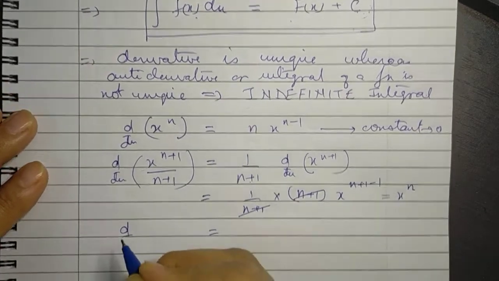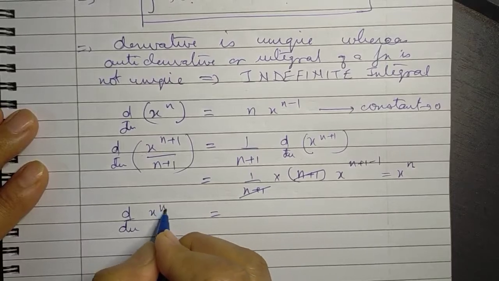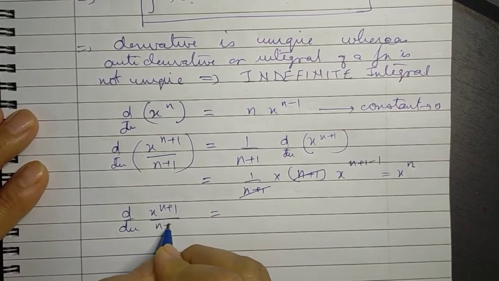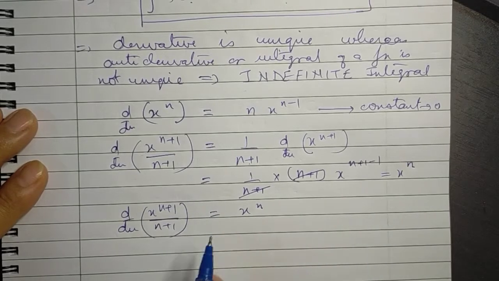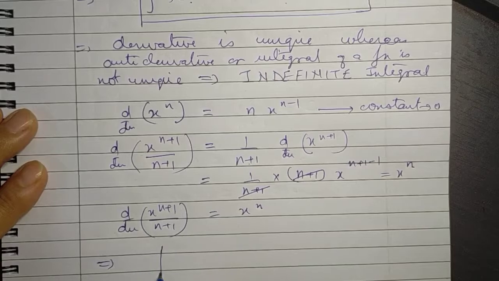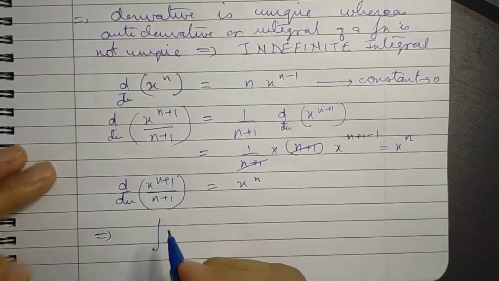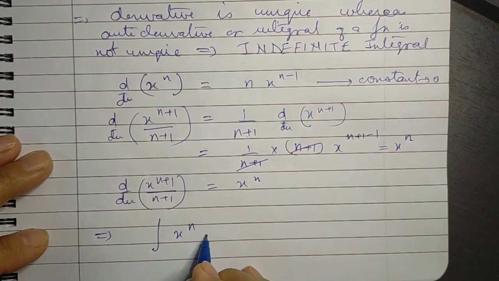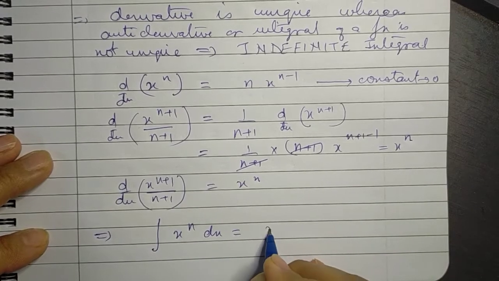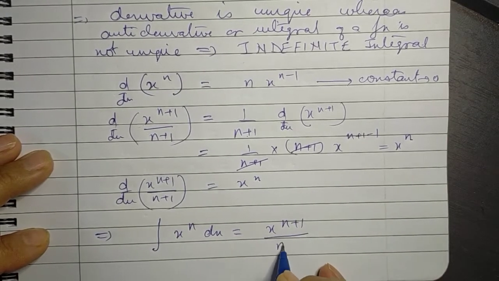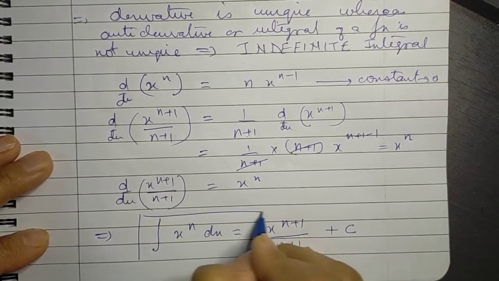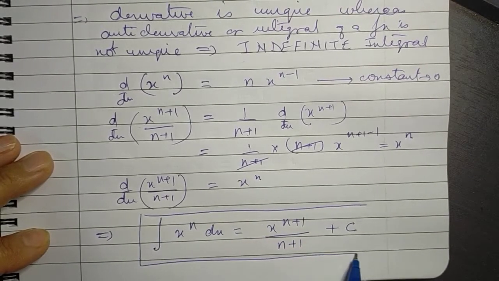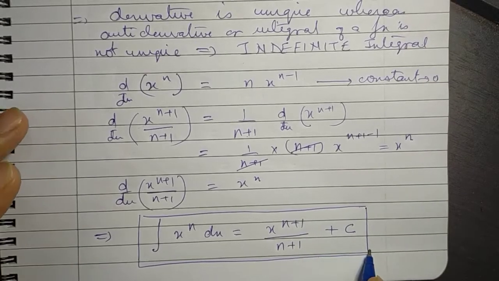That is, the derivative of x raised to the power n plus 1 upon n plus 1 is equal to x raised to the power n. And so from here we can write the antiderivative or the integral of x raised to the power n dx is equal to x raised to the power n plus 1 over n plus 1, and obviously we have to write an arbitrary constant, which is a must, and so plus c.